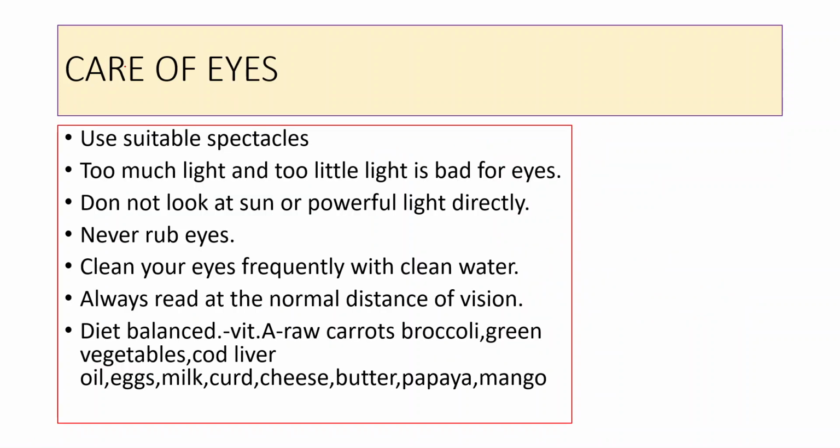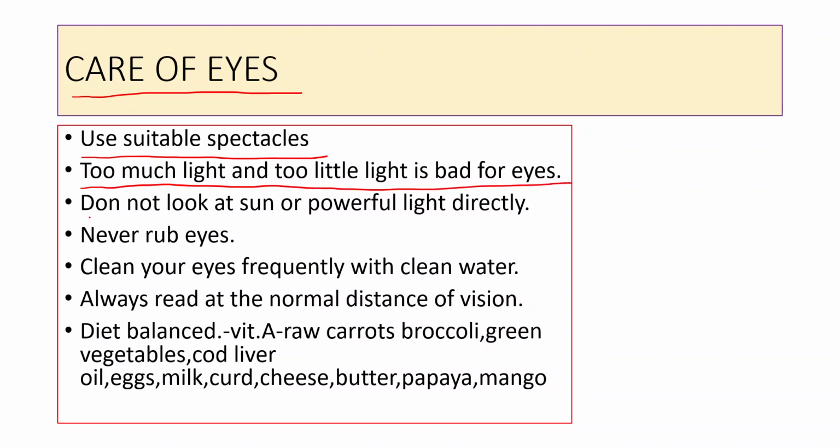Now we are going to see how we can take care of our eyes. First, you should use suitable spectacles. If you have problem in eyes, you should consult the doctor and get the problem corrected. You can use the lens, convex or concave or both accordingly. And you should avoid too much light or very less light, because it will affect the eyes.